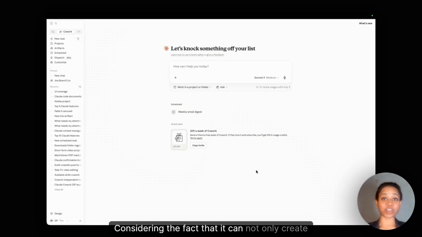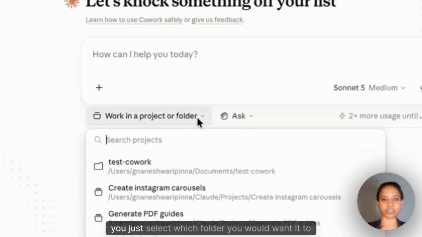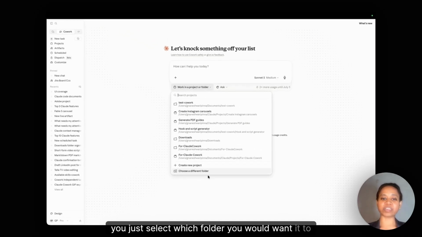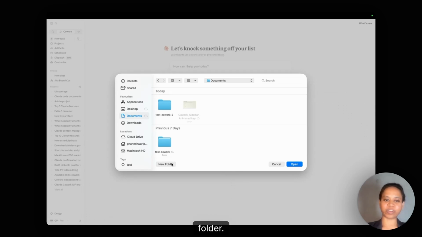Considering the fact that it can not only create and edit documents but also delete them, you would not want to grant it access to your entire system, but you would want to control the same here. You just select which folder you would want it to work with. Either select an existing folder or create a new folder.